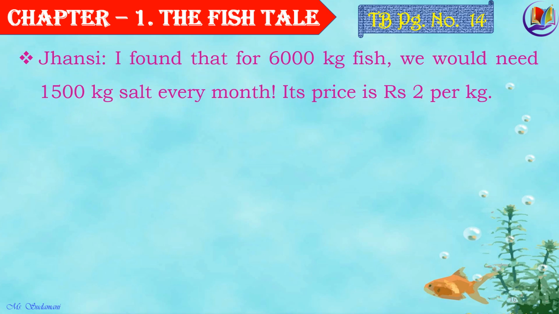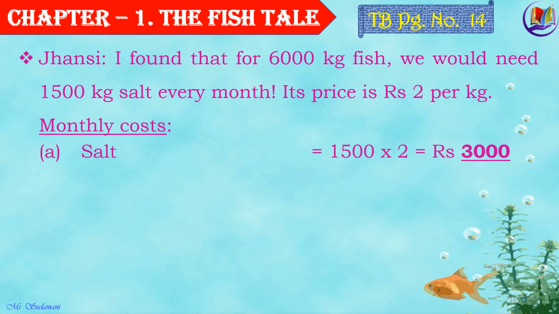Now let's move on to the next question, children. Jhansi, I found that for 6000 kg fish, we need 1500 kg salt every month. Its price is rupees 2 per kg. So, the monthly cost for salt would be 1500 multiplied by rupees 2 per kg, that is equal to 15 twos are 30 and adding up the 2 zeros, that's equal to rupees 3000.